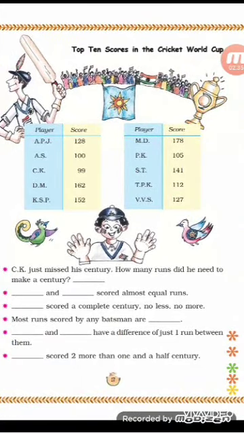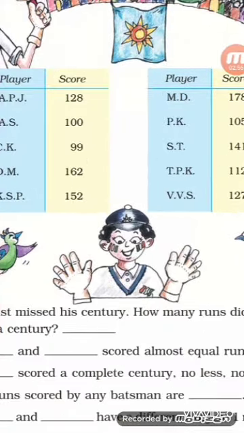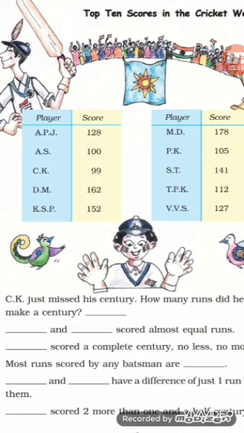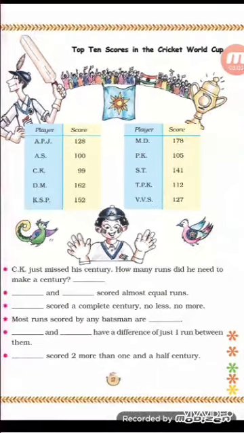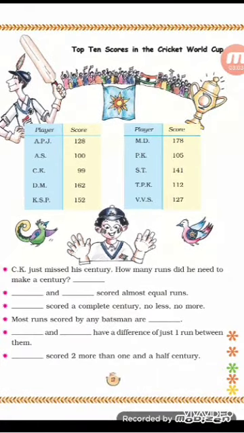Last one, dash scored 2 more than 1.5 century. 1 century means 100 runs and 1.5 century means 150 runs. So, who has scored only 2 more than 1.5 century? 1.5 century means 150 and 2 more runs means 150 plus 2, which is 152. So, who has scored 152? Yes, the answer is KSP. KSP scored 2 more than 1.5 century.